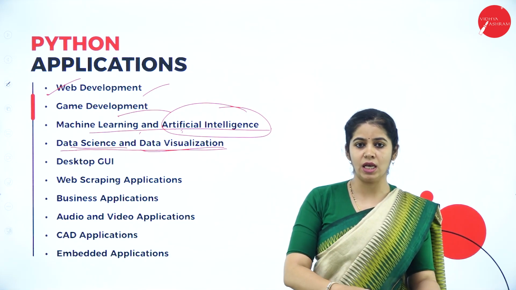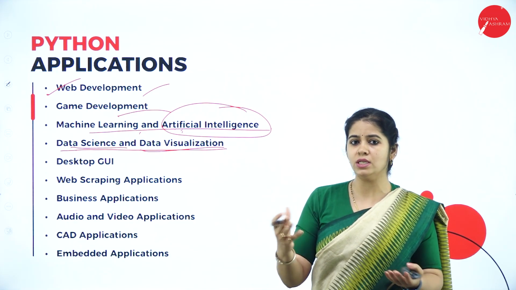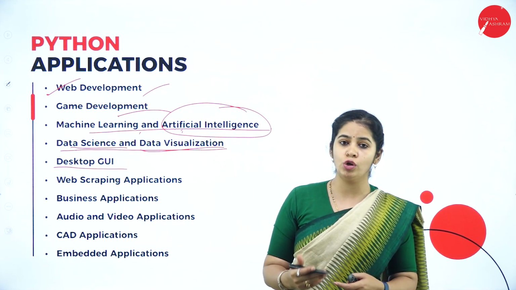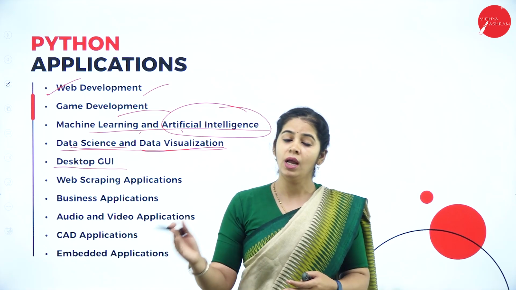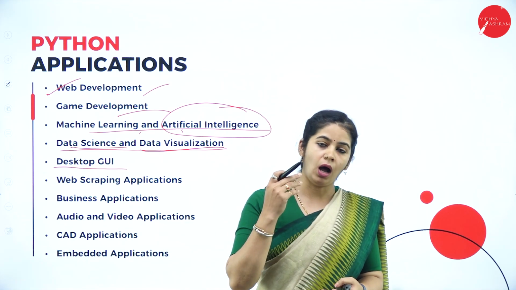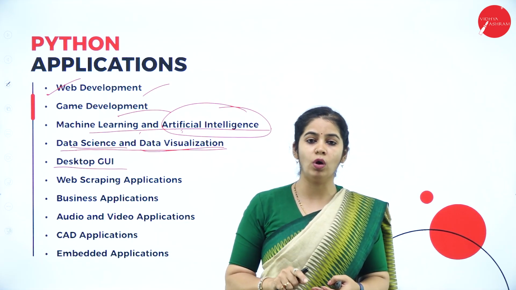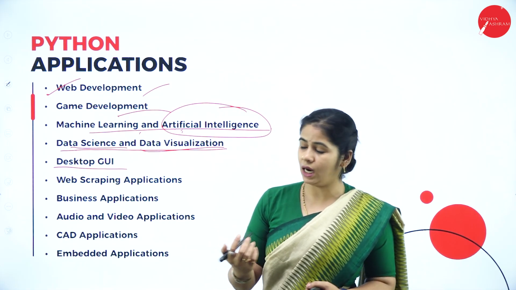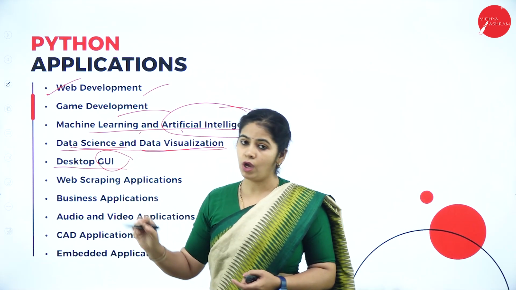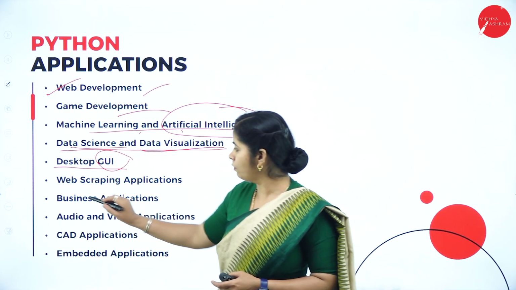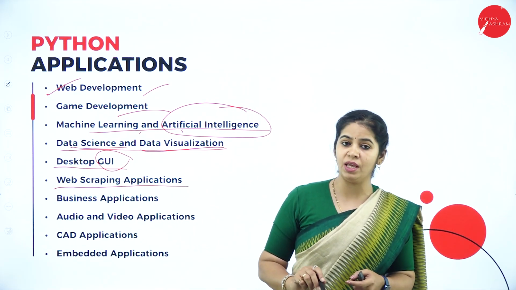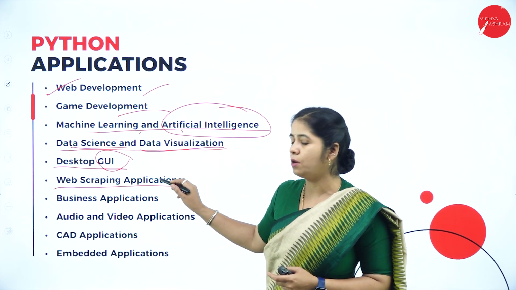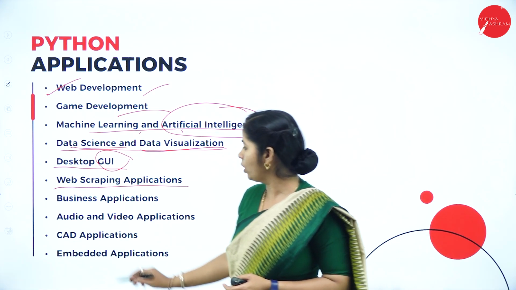If this data has been put here, what would be the output? That is visualization, like prototyping. There we can use it. And desktop GUIs for customer interaction, user interaction. The customer does not know how the program has been done. He just wants to click on a particular icon and get the details of it. To develop that GUI also, we are using the Python programming language. Then web scripting applications. To script the web, front end or back end, both can be done by the Python programming language.